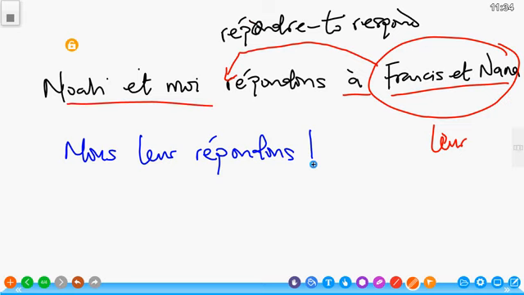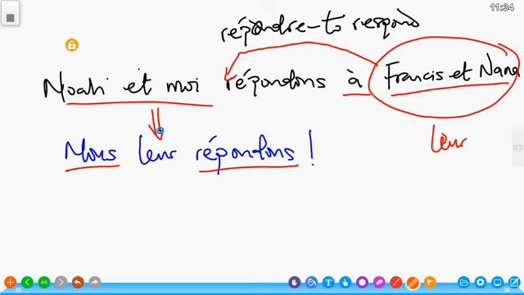So do not forget, the répondons here takes the conjugation for nous, because leur here is only a complement. It's a pronoun that is complementing the verb. So this leur is only replacing the object. It is not the object that will be considered when we conjugate the verb.